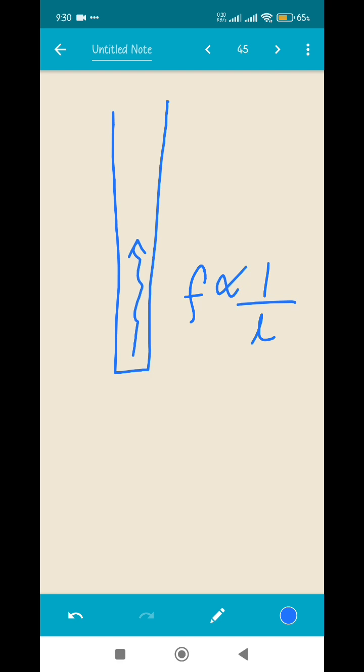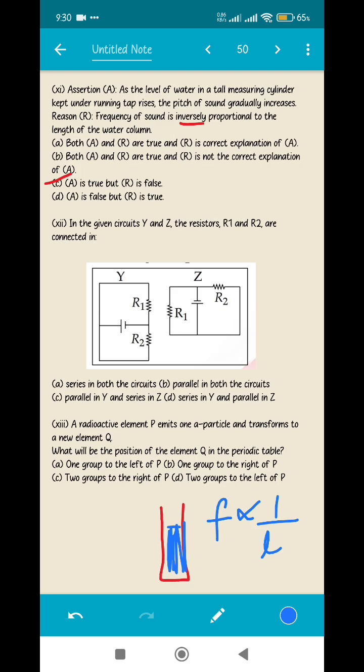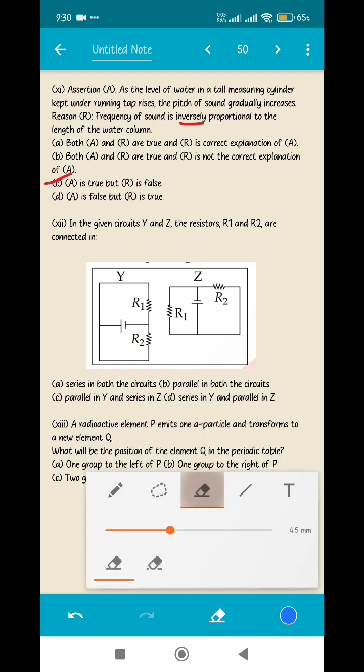That means it is directly proportional to the length of the water column, right? So since the frequency will increase when the water column is increasing, if the frequency increases, the pitch also should increase. That means the assertion and the reasoning are basically contradicting each other. Thus, the assertion is correct, but the reason is not. The answer will be option number C. Hopefully it is understandable.